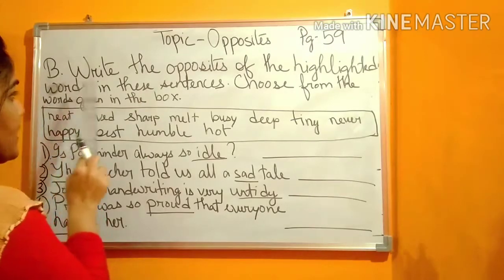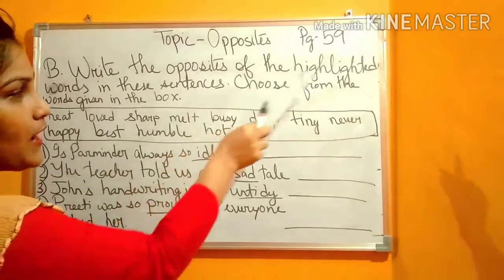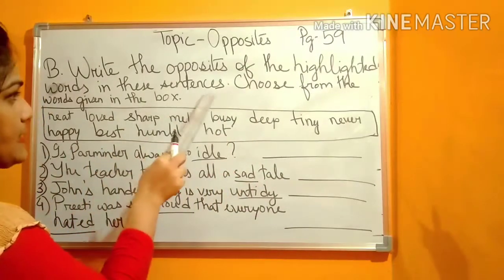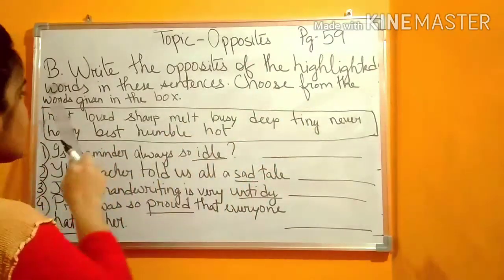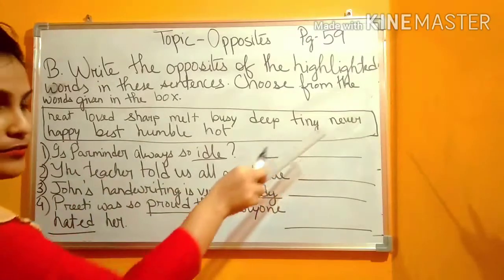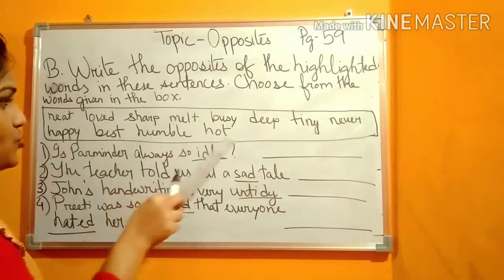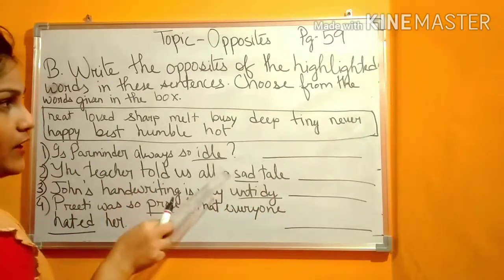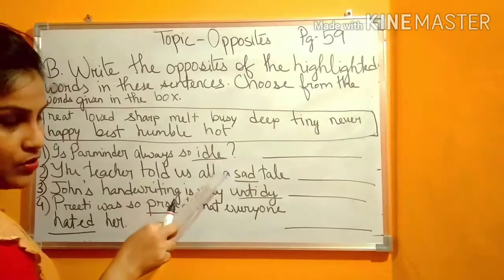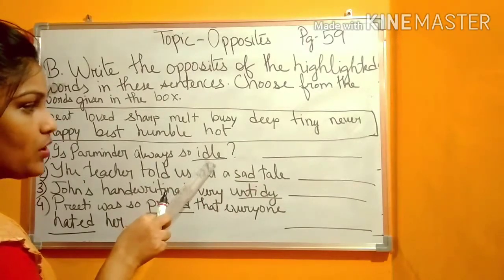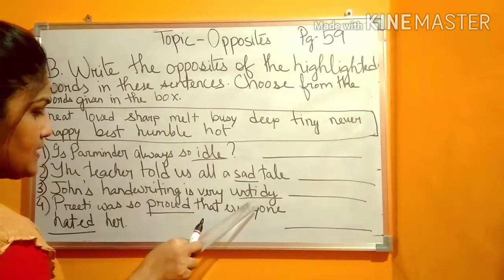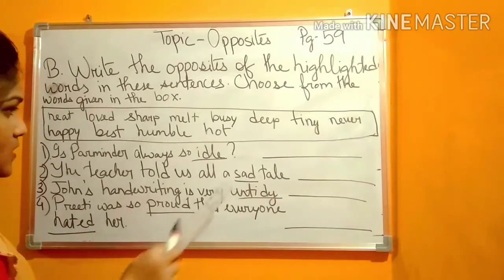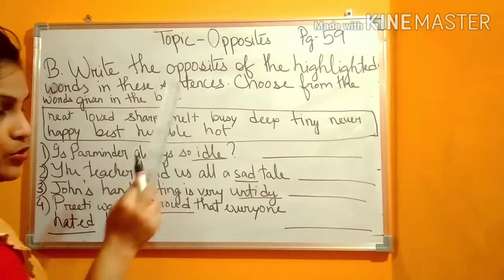Now, question number B. Write the opposites of the highlighted words in these sentences. Choose from the words given in the box. Whatever is given in the box, you have to choose from here and write down the opposite of the highlighted words. So, these are the words highlighted in your book: idle, sad, untidy, proud, hated. You have to write the opposite of these words.